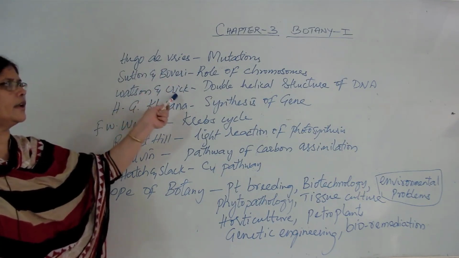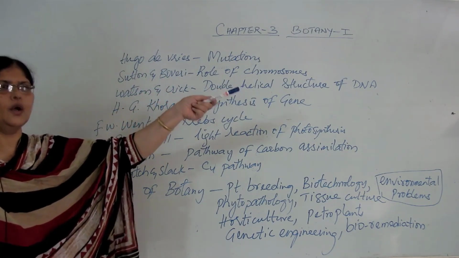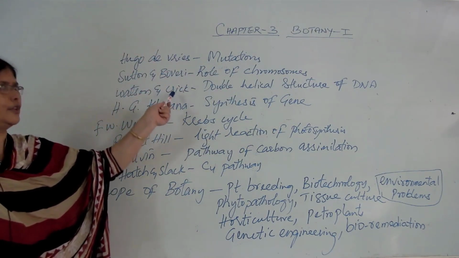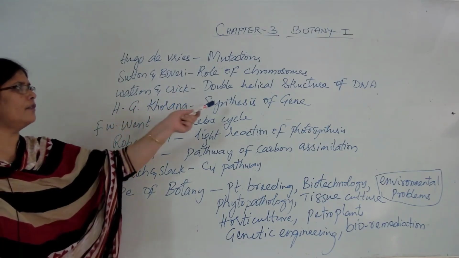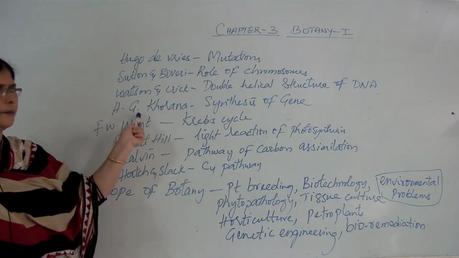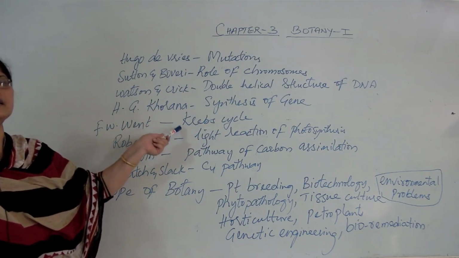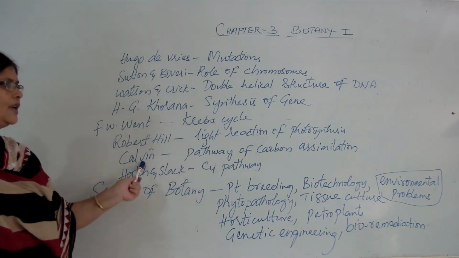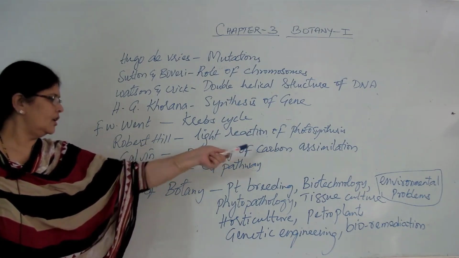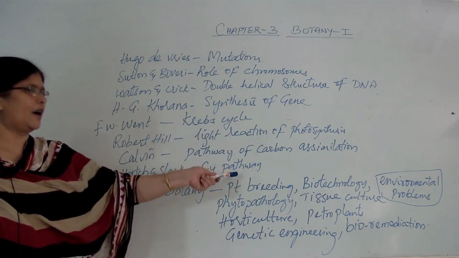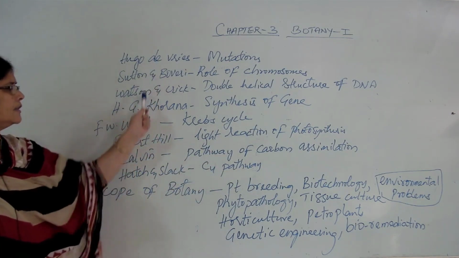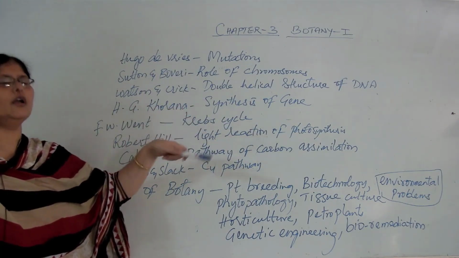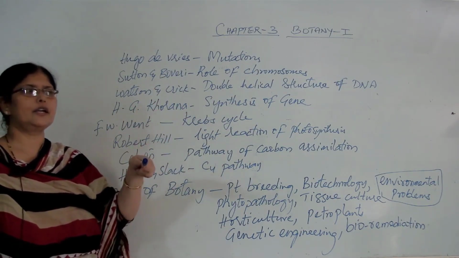And it was Watson and Crick who gave the double helical structure of DNA, which is the genetic material of all living organisms, and they were awarded the Nobel Prize for that. It was H.G. Khorana who gave the synthesis of a gene, and he is an Indo-American. The Krebs cycle was completely described by F.W. Went. Robert Hill described the light reaction of photosynthesis. Calvin described the pathway of carbon assimilation, and Hatch and Slack described the C4 pathway in photosynthesis. So all these are scientists who have made discoveries which have helped in the study of botany, or plants, and have improved our understanding of life.